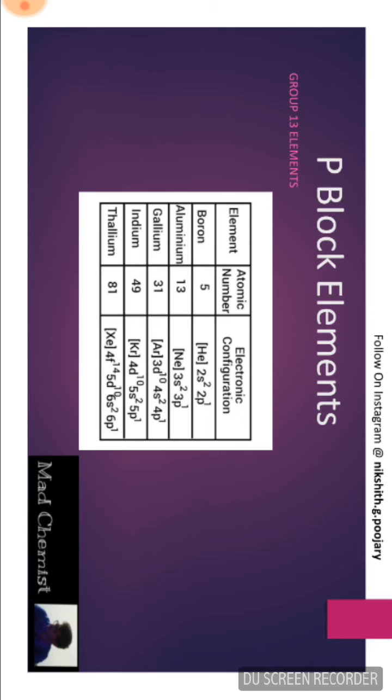Today we are going to discuss p block elements. In the p block elements, we are going to discuss group 13 elements. Group 13 consists of boron, aluminium, gallium, indium and thallium. Their atomic number and electronic configuration are given in the picture in the PPT.